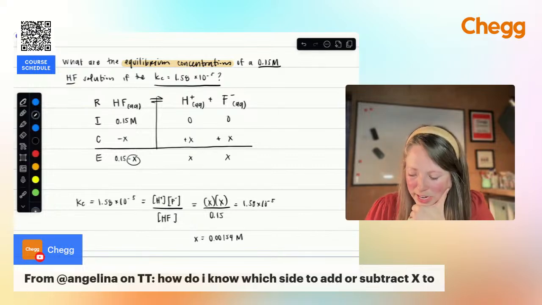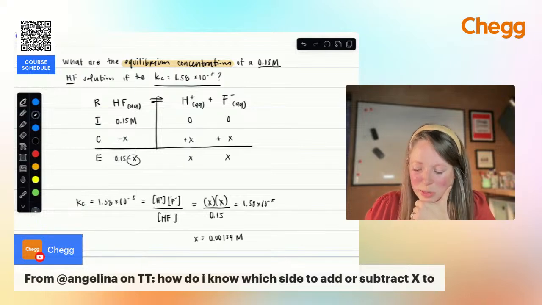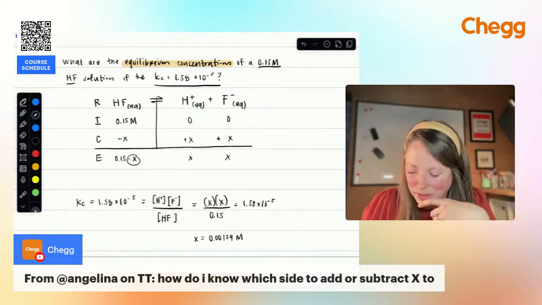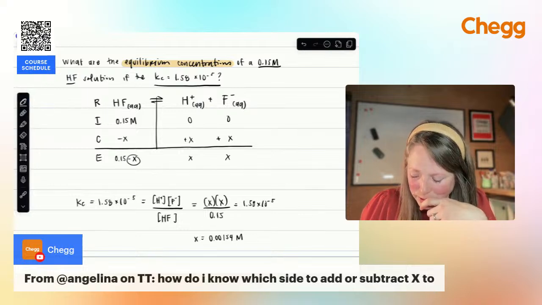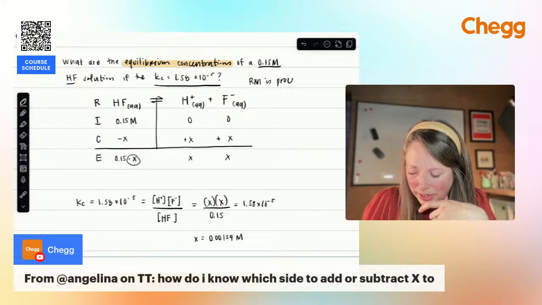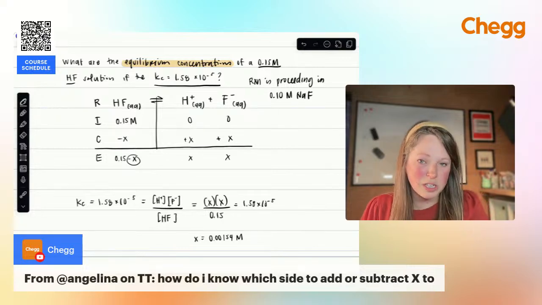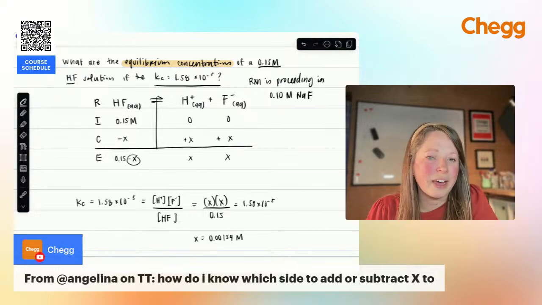And let's say I had a common ion. So let's say instead the reaction is proceeding in, I don't know, 0.10 molar sodium fluoride. How would that change these numbers? So now we have HF in solution with NaF.